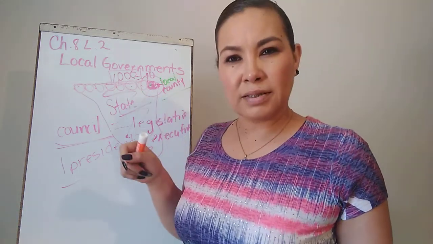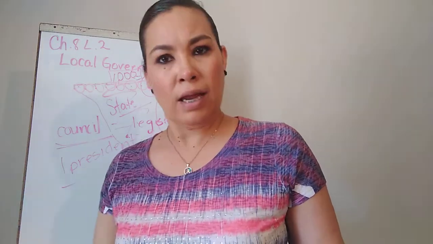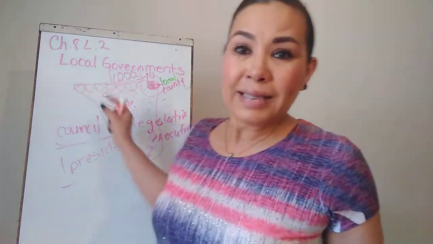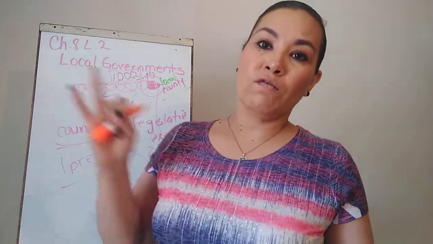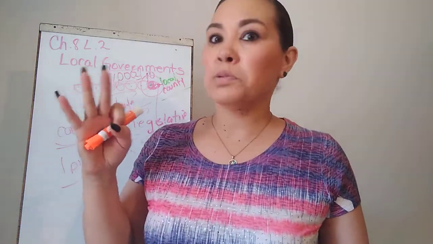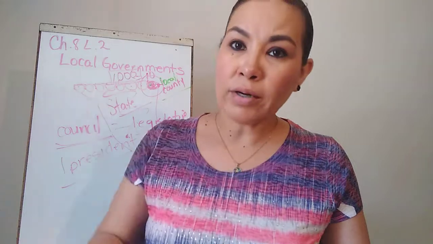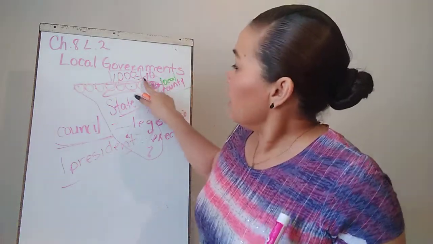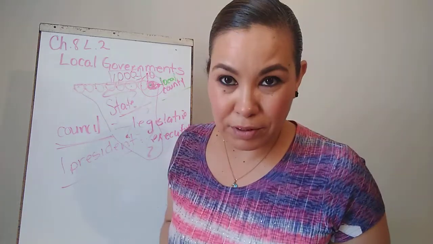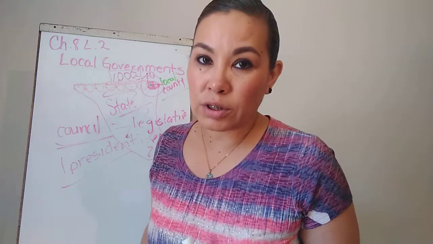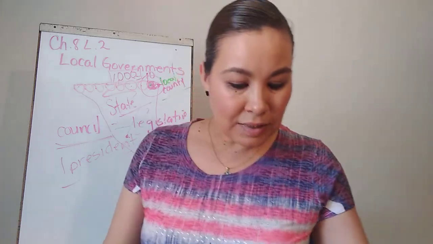But does the police of Agua Prieta go and work in Cananea? No. Each little county has its own police, its own fire department, its own helpers, its own water system. They are independent. That means that each little place needs helpers, needs workers, okay?